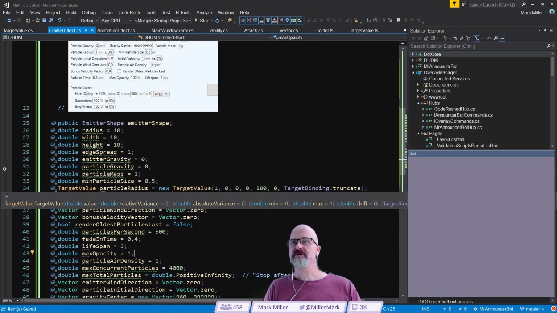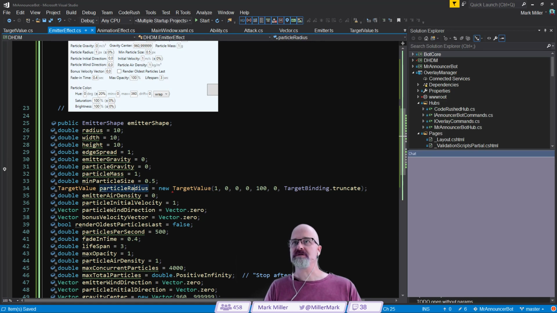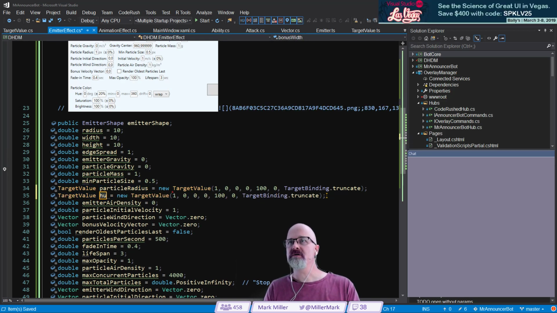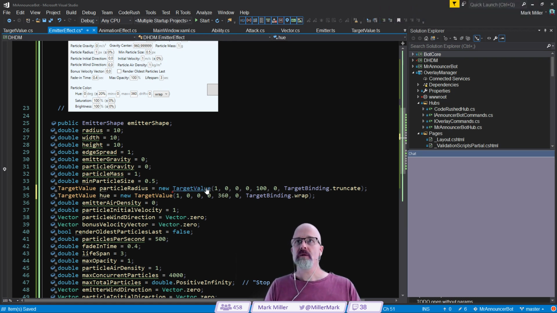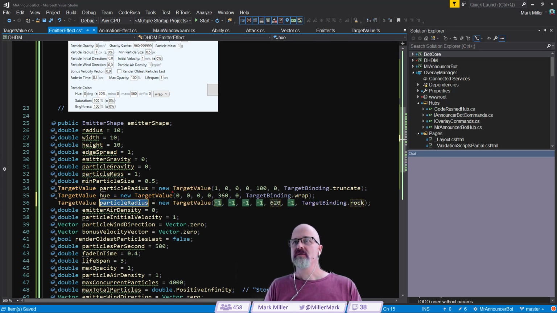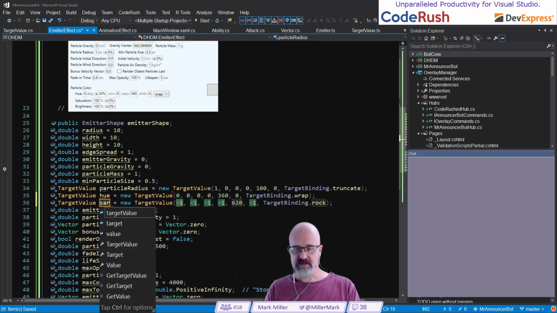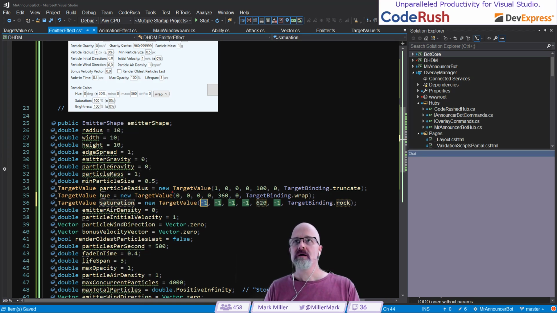And then we get into 3 more of these target value pieces here. We have hue. And with hue, we want to default this thing to wrapping. And our min and max are 0 and 360. Like that. And the target value is going to be 0 on the hue. Then we have saturation. And it's going to be 100%.